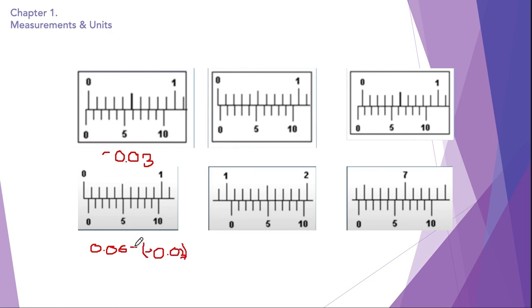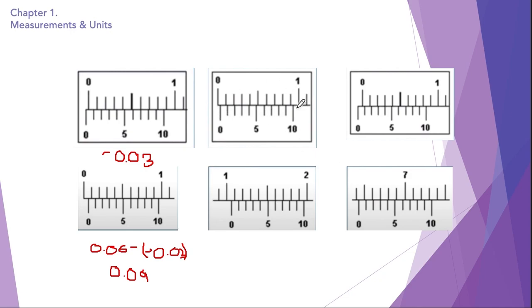And because minus minus becomes plus, the answer is going to be bigger than the initial reading. And so the correct reading of this vernier calipers is 0.09. So this is the correct reading of this vernier calipers.